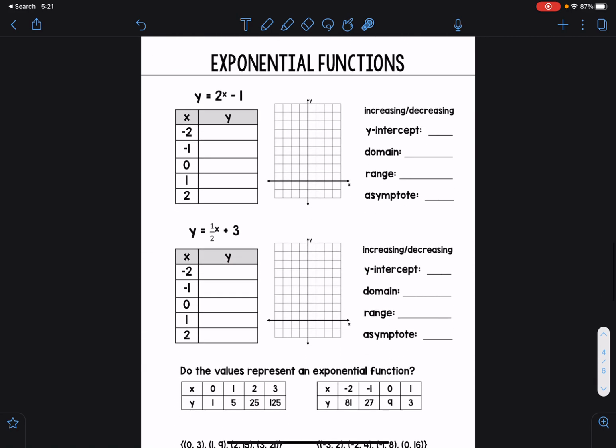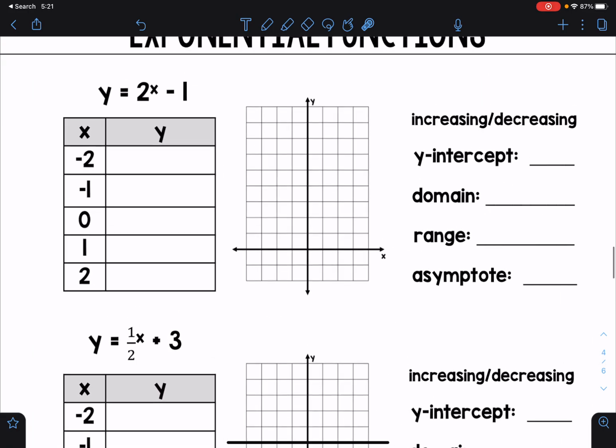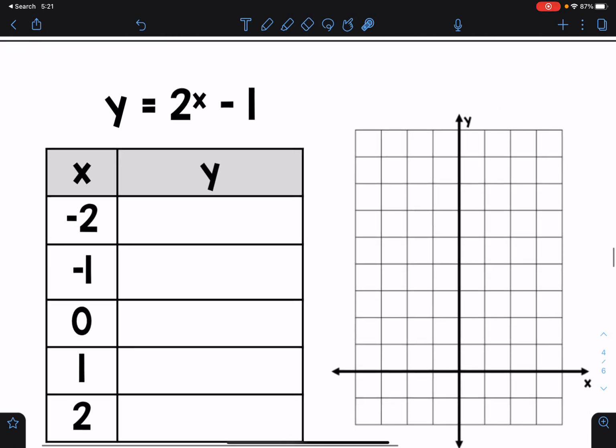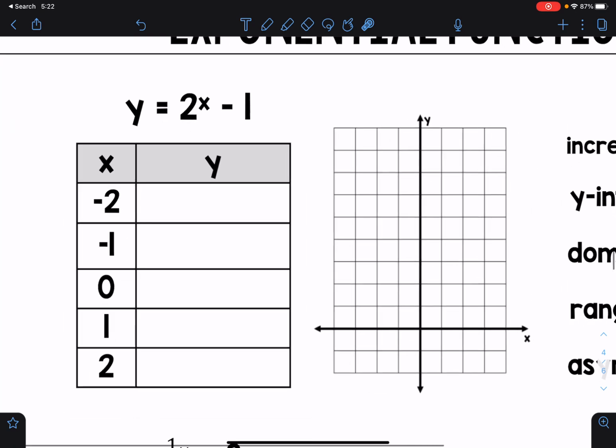Now let's move on to the back. These are a little bit different only because we have something else to consider, and that is a -1 after our exponential function. So this is what I was talking about earlier, where we might have a 1 being added or subtracted. On the homework, you might see a number in front multiplying. Same idea, you can type it into the calculator the same way. So there's two things that you can do.